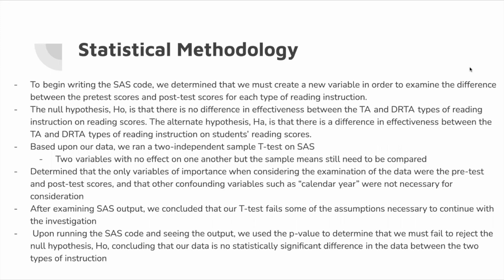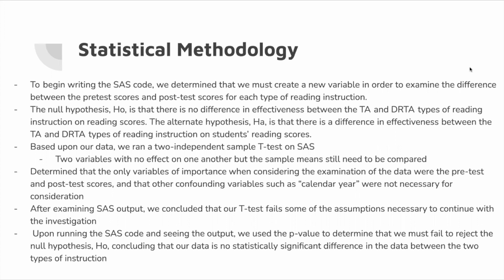For the statistical methodology of the project, we began by writing our SAS code. In the process of writing our SAS code, we determined that we must create a new variable that will examine the difference between the pre-test reading scores and the post-test reading scores for each type of reading instruction that were given to the students.